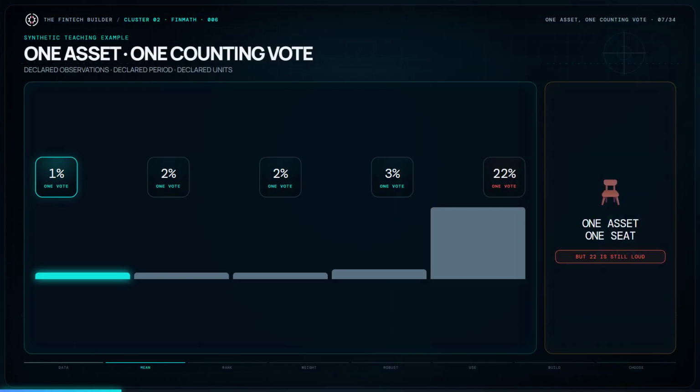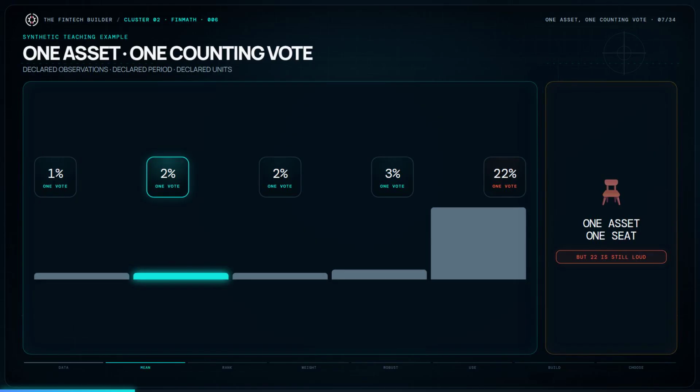Arithmetic mean treats every asset as one observation. Asset A receives one counting vote. Asset E also receives one counting vote, but equal counting influence does not make the return magnitudes equal. The 22% observation contributes 22 points to the sum, while the 1% observation contributes only 1. One asset gets one seat, but the number written on its card can still be very loud.